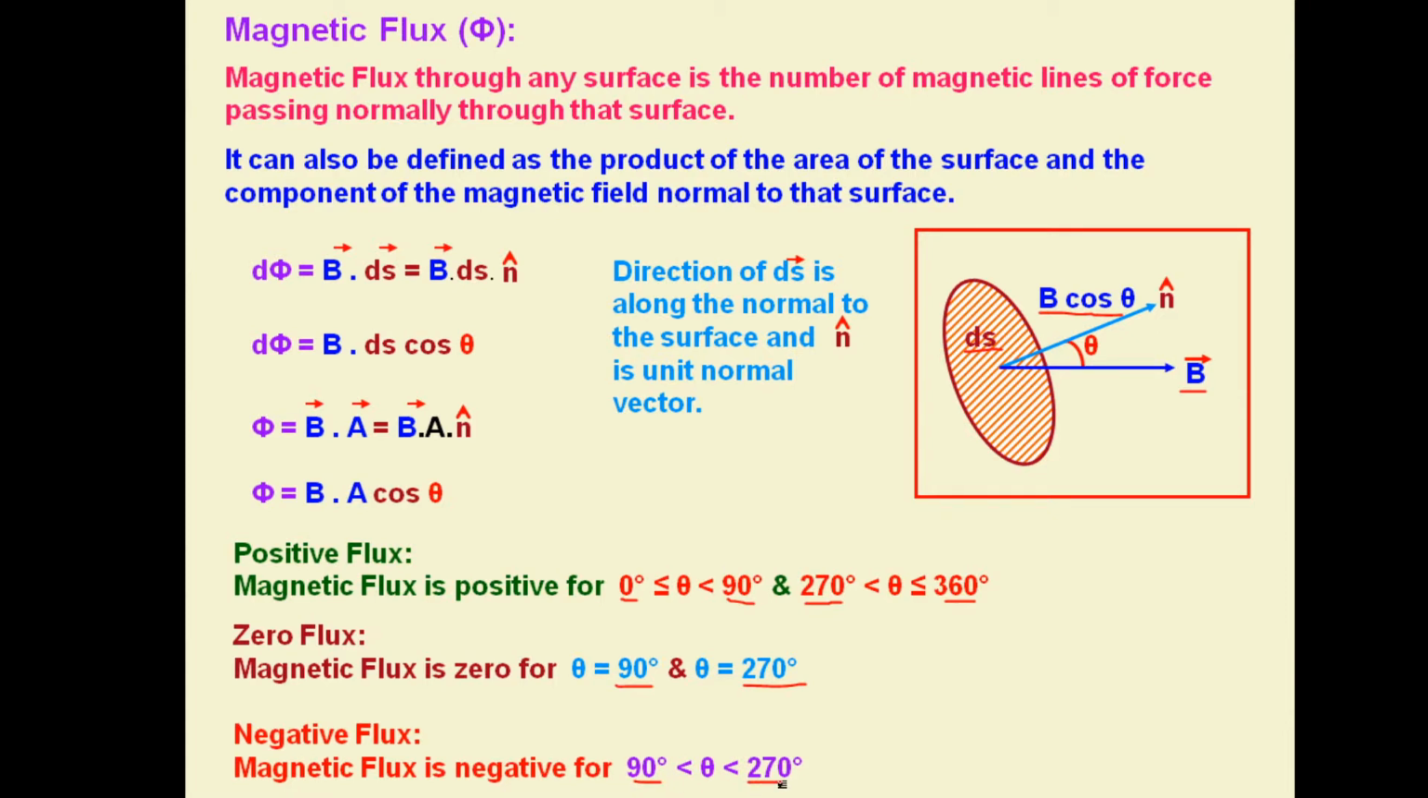Understood? So you can note down this if required. And let's move to the next concept. One more thing, flux will be maximum when theta is 0 and theta is 360 degrees. So the formula will be phi equals BA cos theta, which is the total flux. So now the magnetic flux formula is BA cos theta.